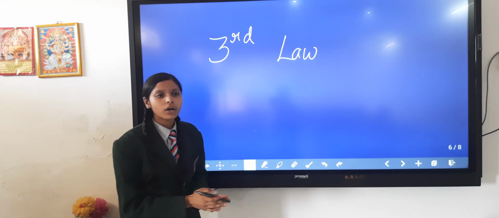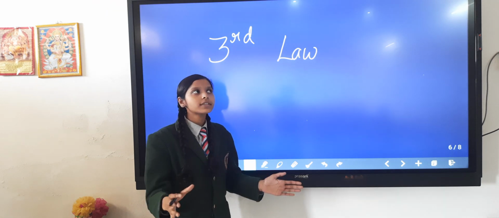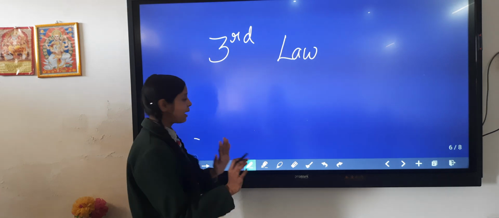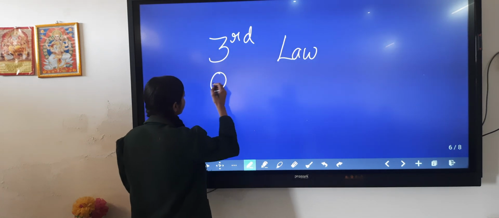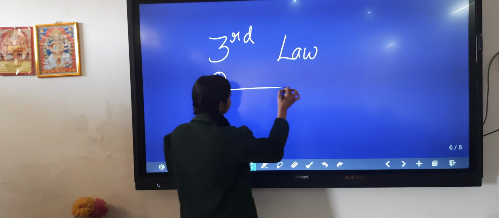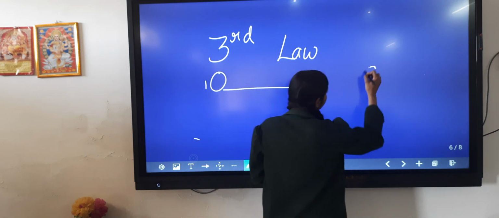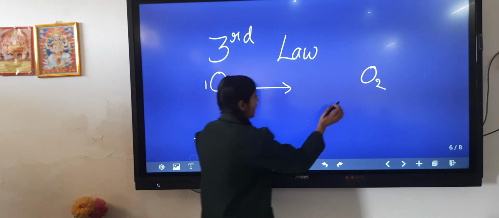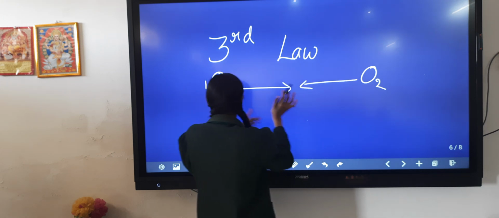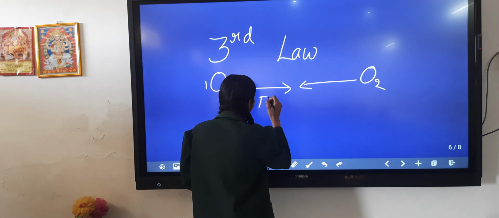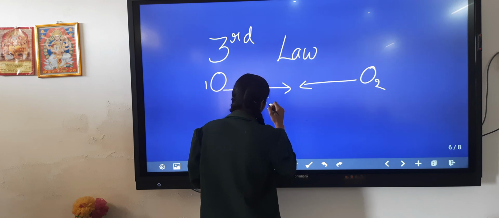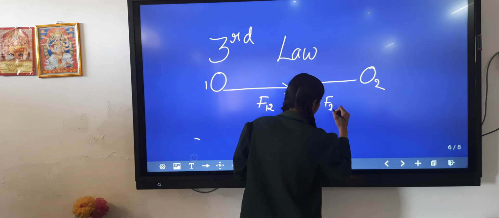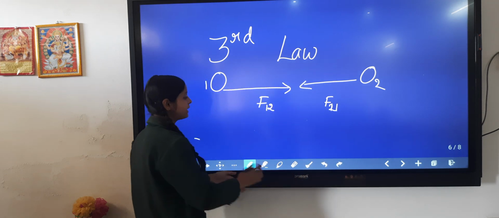According to Newton's third law, every action in this universe has an equal and opposite reaction. For example, if there is a body one and another body two, and body two is applying force on body one in this direction, and body one is applying force on body two, then the forces will be equal and opposite. So we can write it as